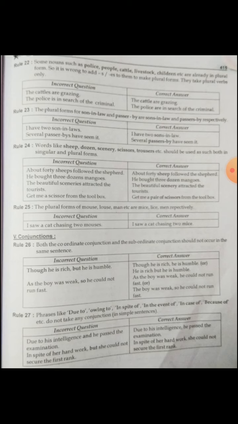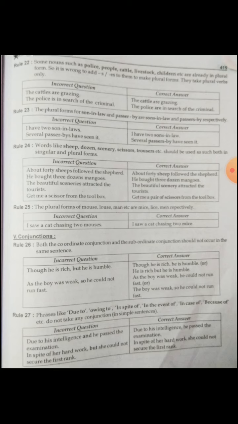And conjunctions. Next topic is conjunction. So what is meant by conjunction? It is connecting between two sentences. Preposition in the sense connecting between two nouns, but conjunctions connecting between two sentences, that is conjunction. There are two kinds of conjunctions. We have discussed in simple, compound, complex: coordinating conjunction and subordinating conjunction.